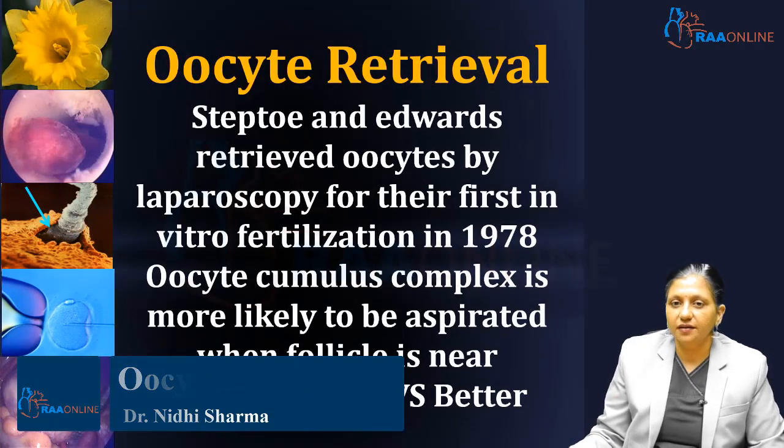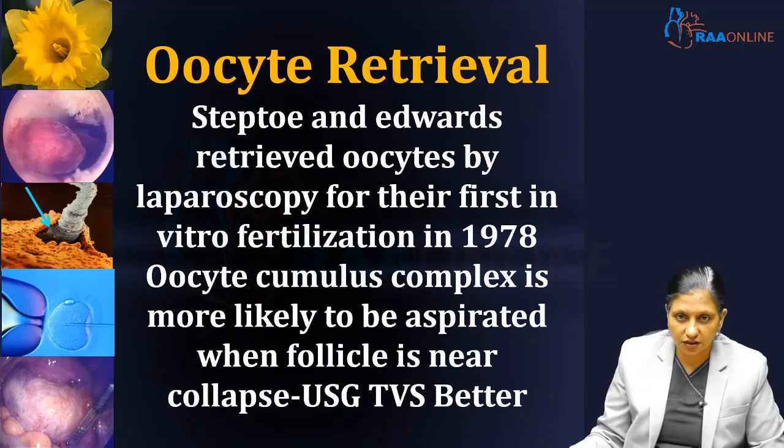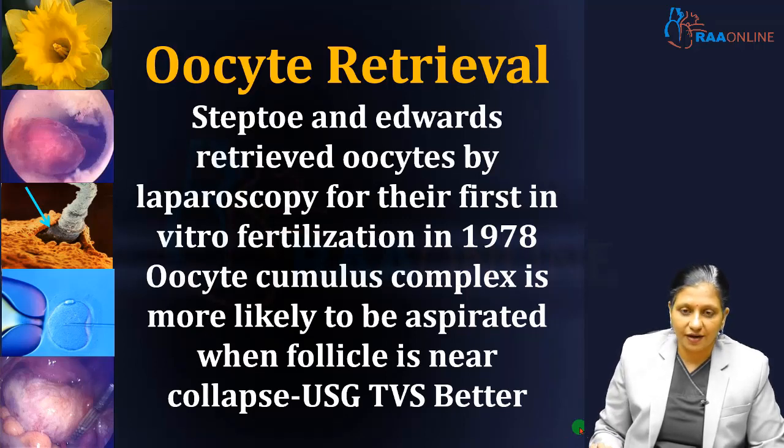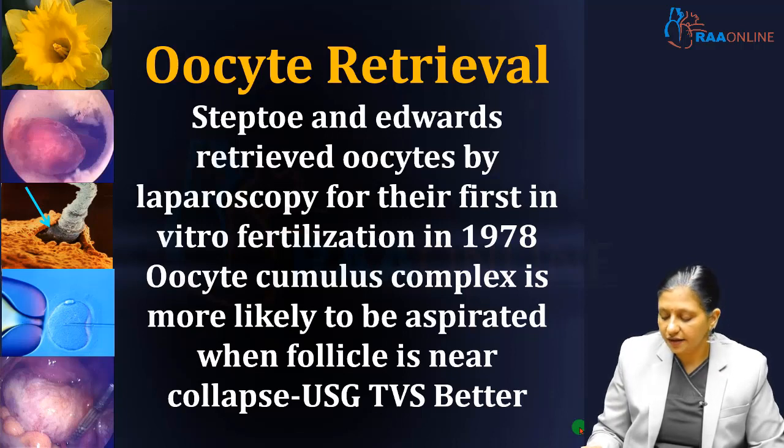Steptoe and Edwards retrieved oocytes by laparoscopy for their first in vitro fertilization in 1978. Now this oocyte cumulus complex, which was aspirated from the growing Graafian follicle, is more likely to be aspirated when the follicle is near collapse. So to monitor the growth and near collapse status of the Graafian follicle, ultrasound done transvaginally with color Doppler is better than a laparoscopic camera guided procedure. So these days, even though Edwards and Steptoe retrieved their oocytes with laparoscopy, all oocyte retrieval is done with the help of transvaginal ultrasound.